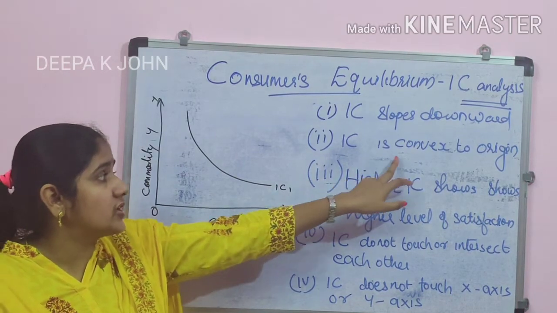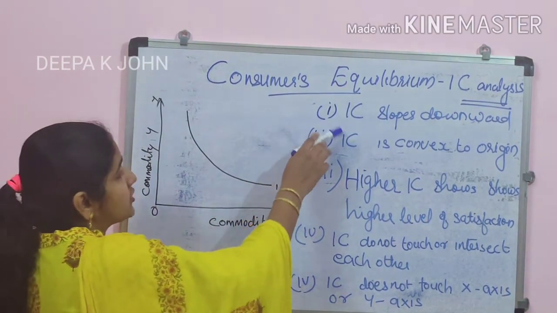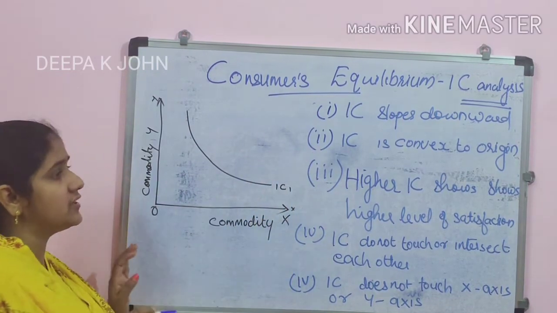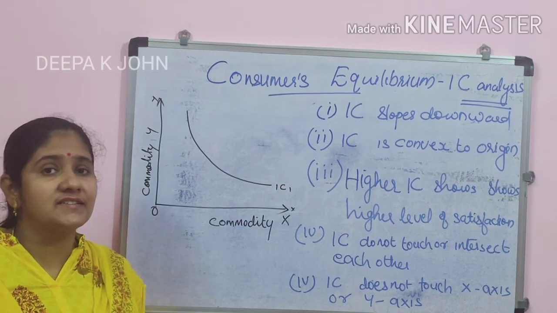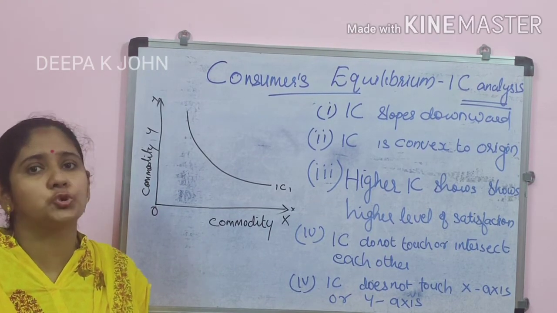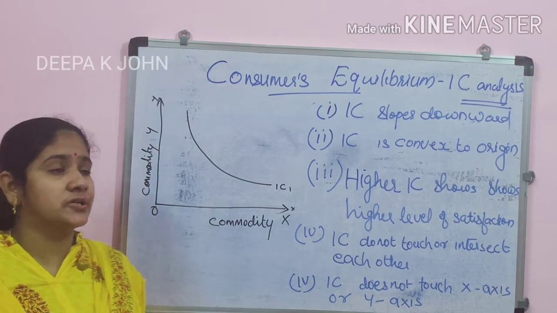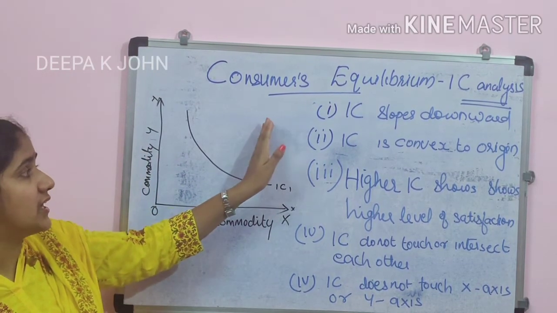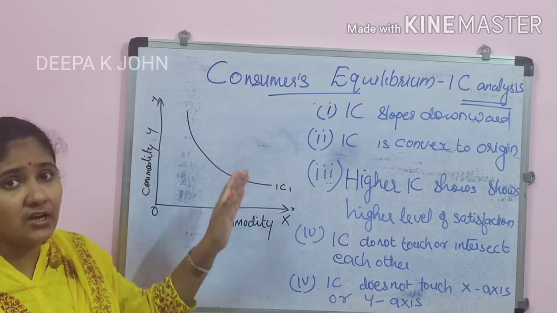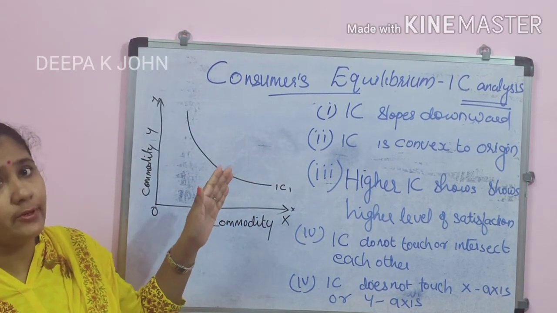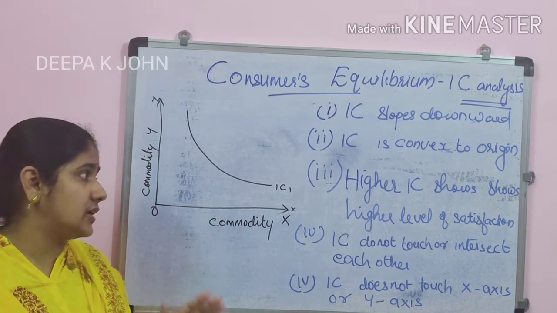And the second point is that it is convex to the origin. For the first and second points, there is one term we use in economics, that is the marginal rate of substitution, MRS. Marginal rate of substitution is the reason behind this. What is happening is that when we consume more and more of one commodity, the other commodity will be decreasing.